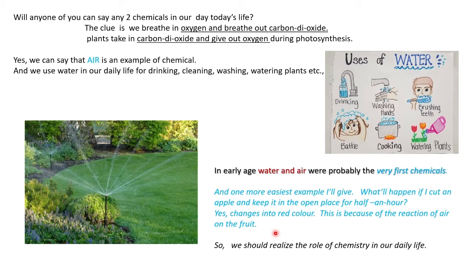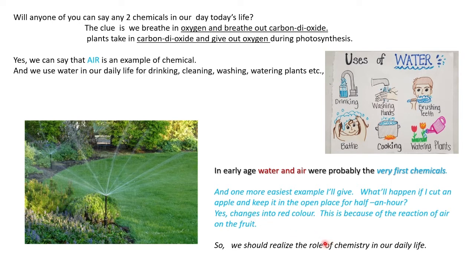So this moisture, the wetness in the air, reacts with the iron metal and forms rust. Rusting means it will be eating away the metal, so the iron gate will get spoiled. To protect that iron gate, we regularly paint it.